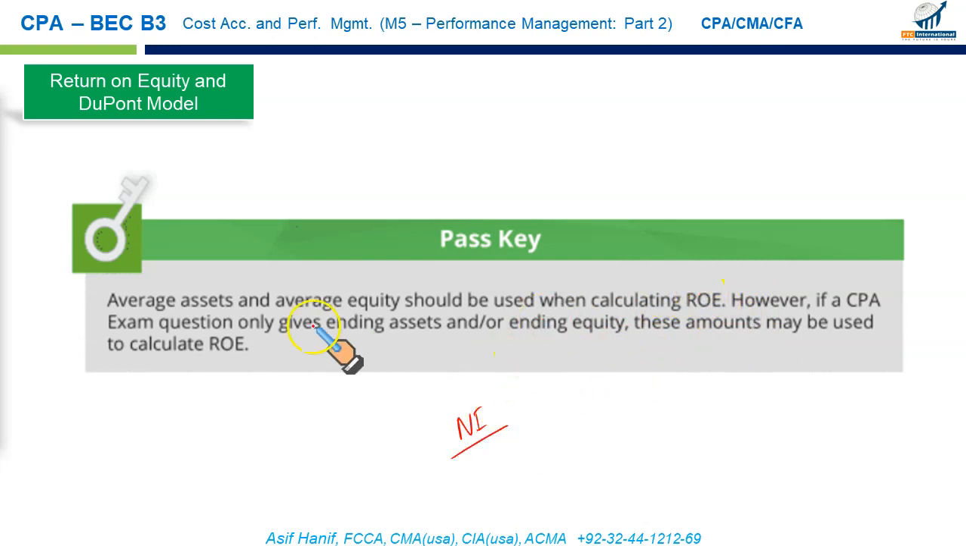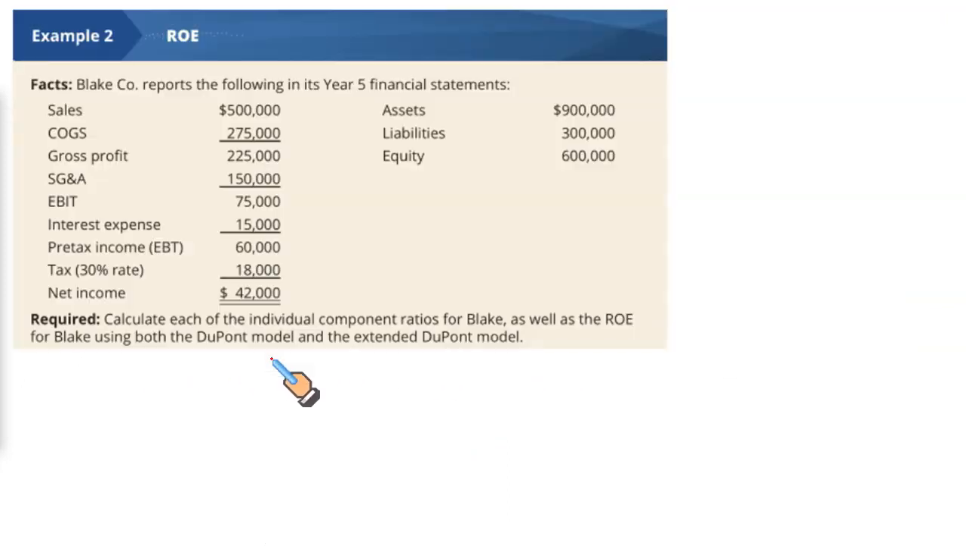So if you take the number from the balance sheet, they must be averaged ideally. So you should use average equity or the average assets. But if a CPA exam only gives the ending assets or the ending equity, then of course you have no choice. These amounts may be used to calculate the ROE.